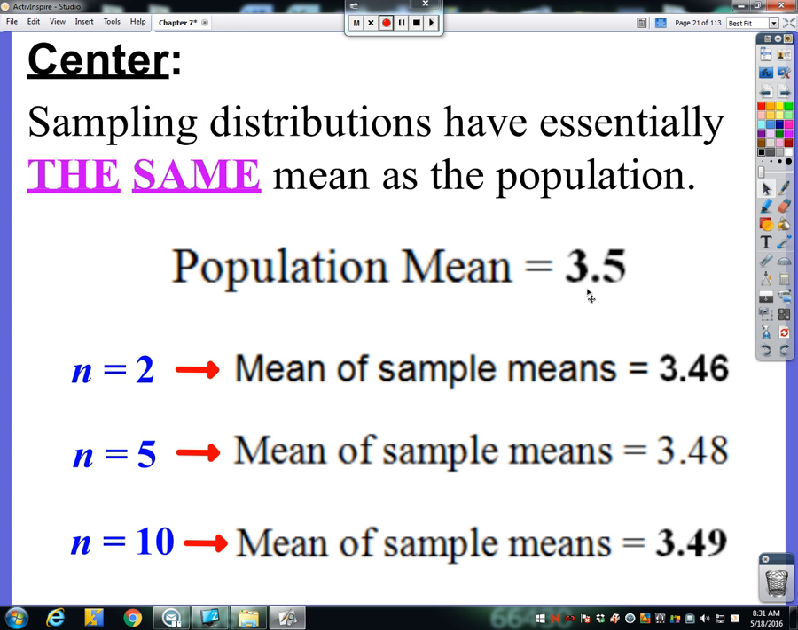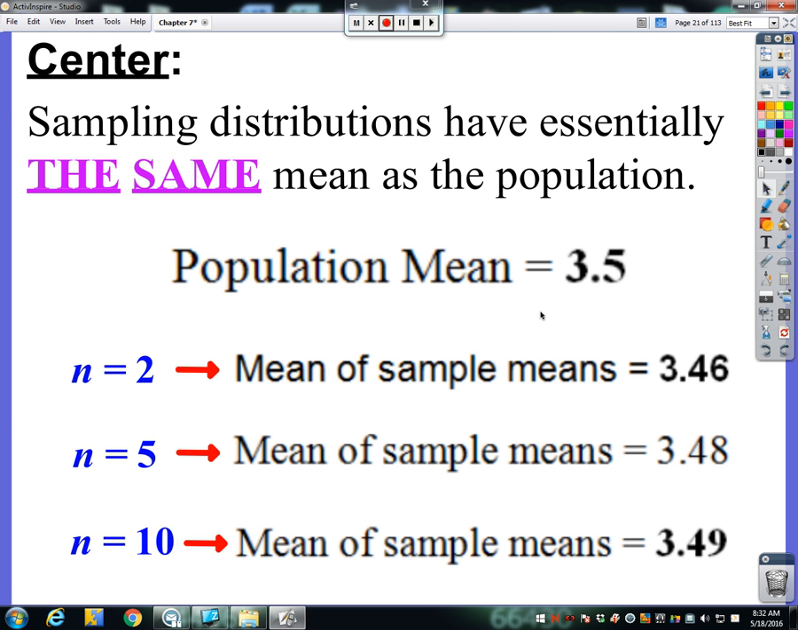The center. What we noticed about the center was it really didn't budge a whole lot, right? The population mean was 3.5, and all of our sampling distribution means stayed around 3.5. Now, were they exactly 3.5 every time? No. Were they really, really close to 3.5? Yes. And that'll be really the main idea that we're going to look at about the centers of sampling distributions: the centers of our sampling distributions are really about the same as the population center.